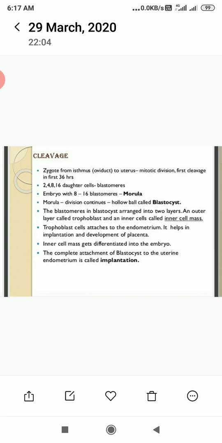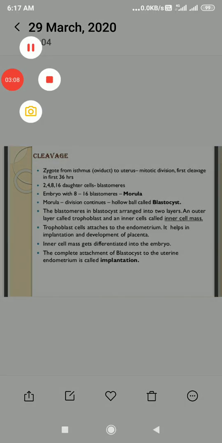The blastomeres in the blastocyst are arranged into an outer layer, called the trophoblast, and an inner group of cells attached to the trophoblast, called the inner cell mass. The trophoblast layer then gets attached to the endometrium, and the inner cell mass gets differentiated as the embryo. After attachment, the uterine cells divide rapidly and cover the blastocyst. As a result, the blastocyst becomes embedded in the endometrium of the uterus. This is called implantation, and it leads to pregnancy.